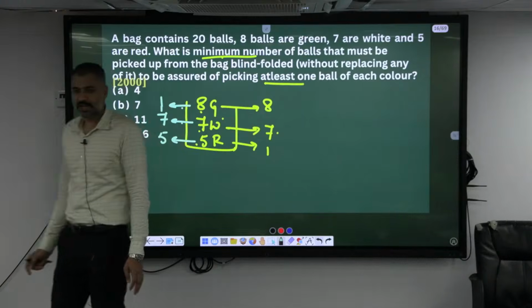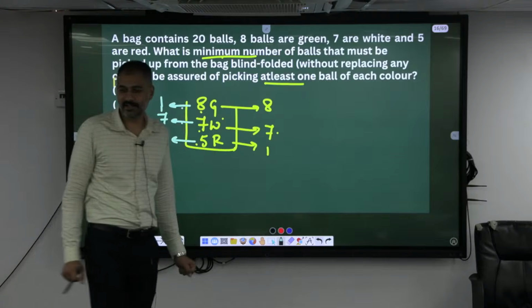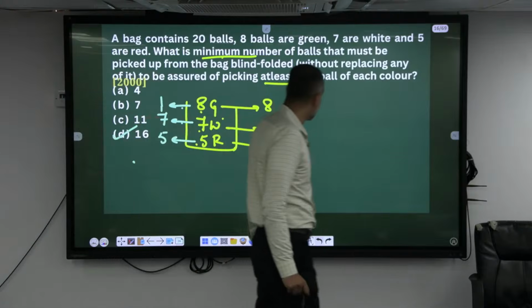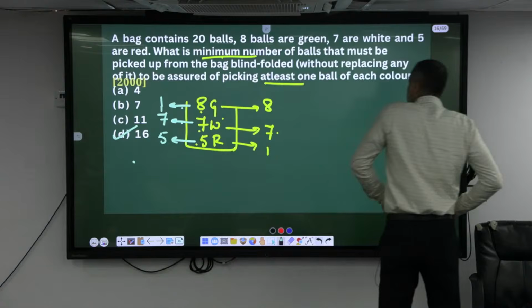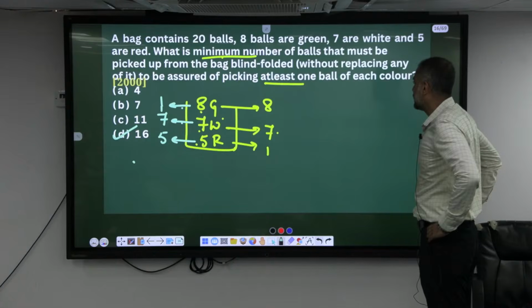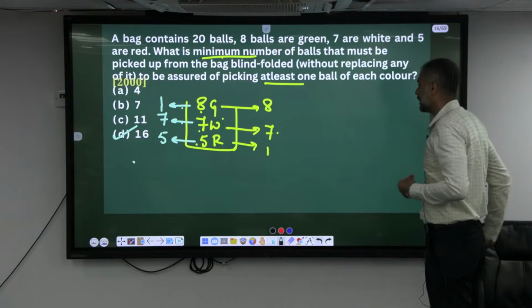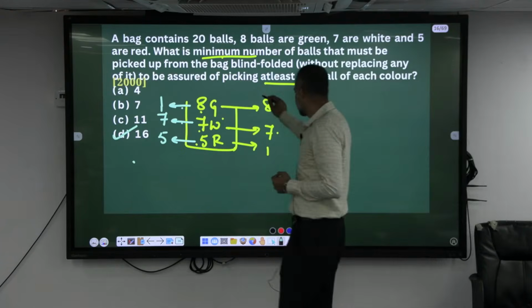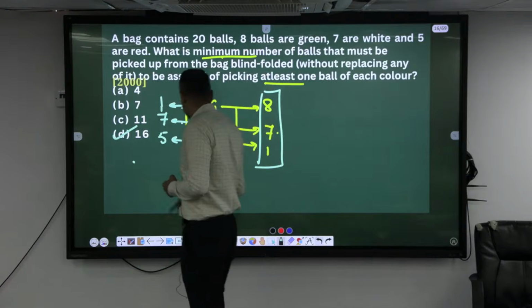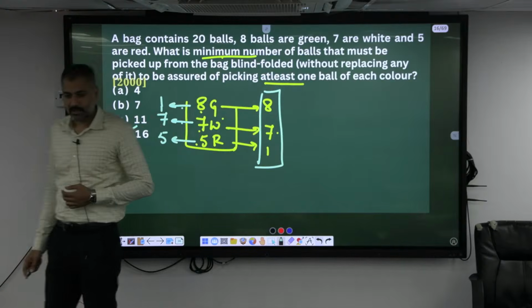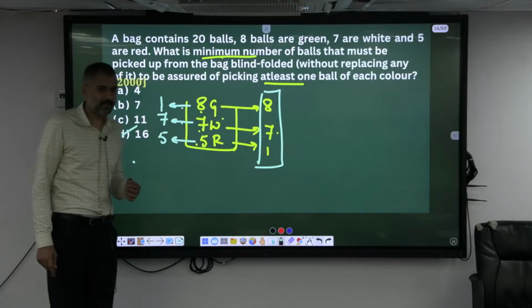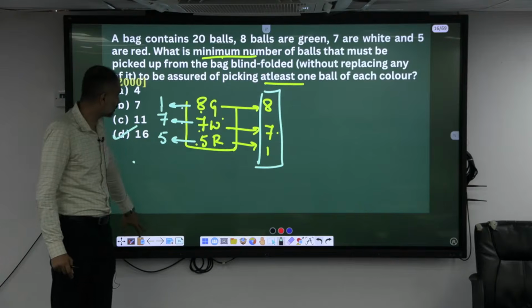Earlier questions were having a little bit of ambiguity. Without replacing, to be assured of picking at least 1 ball of each color, the minimum number of balls that must be picked is nothing but 16 only. From the highest to the least, we go to this kind of questions, highest to the least.